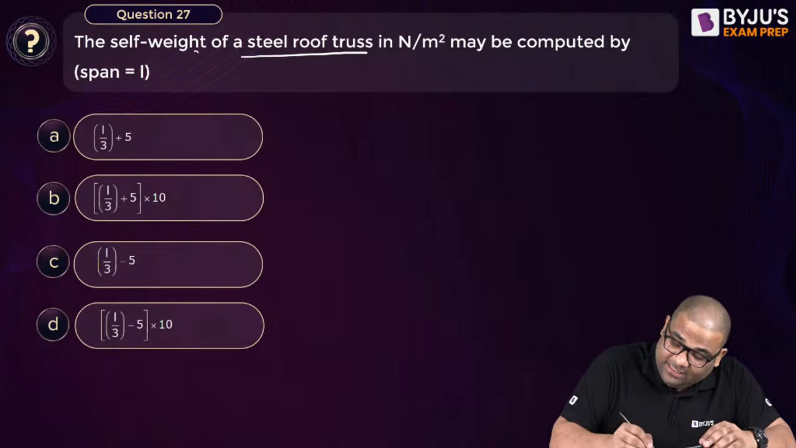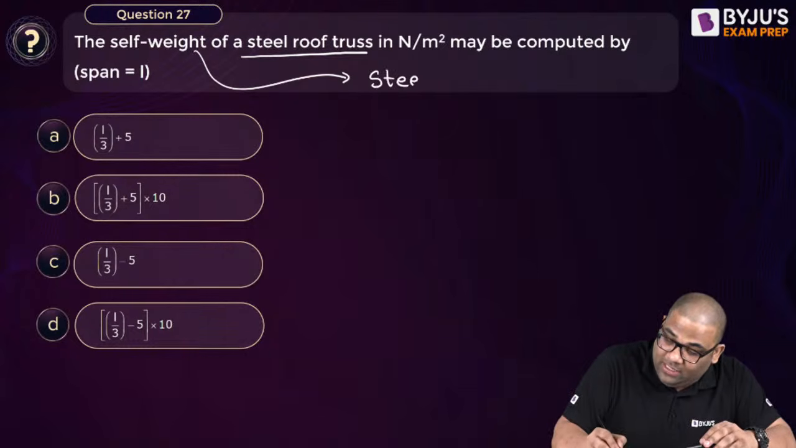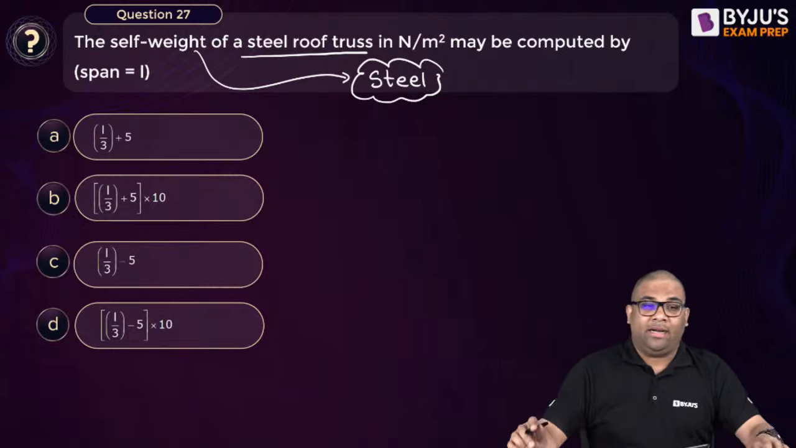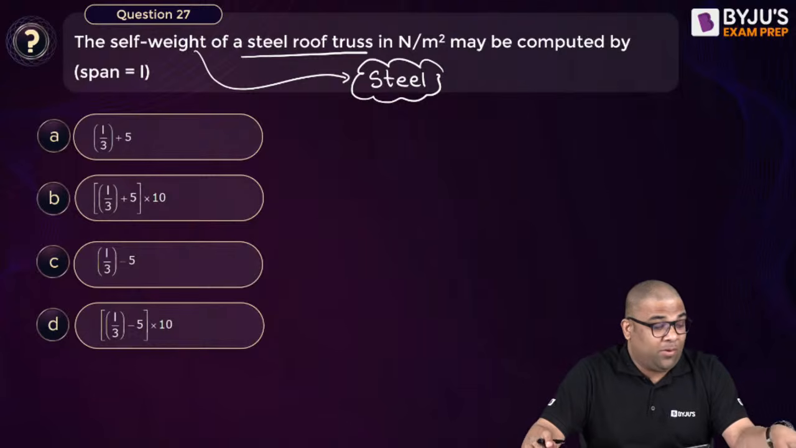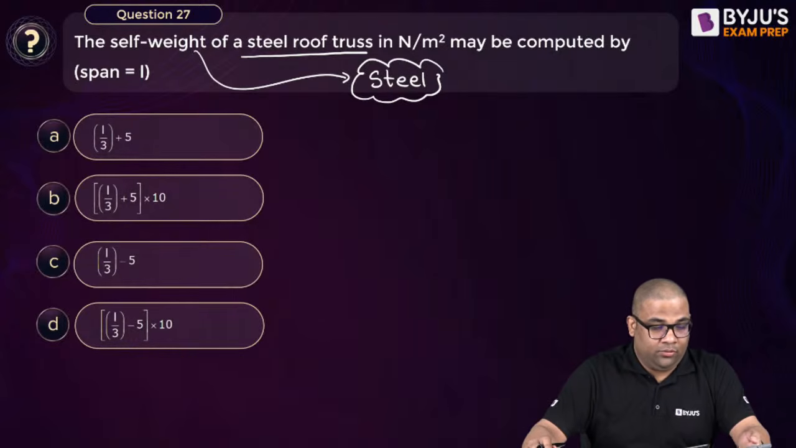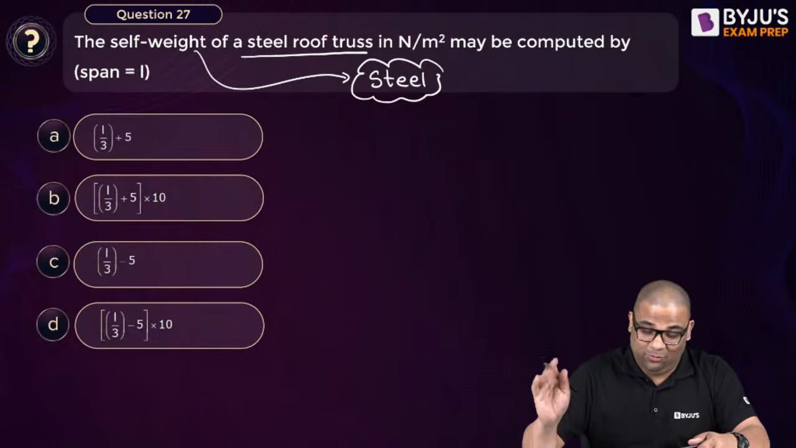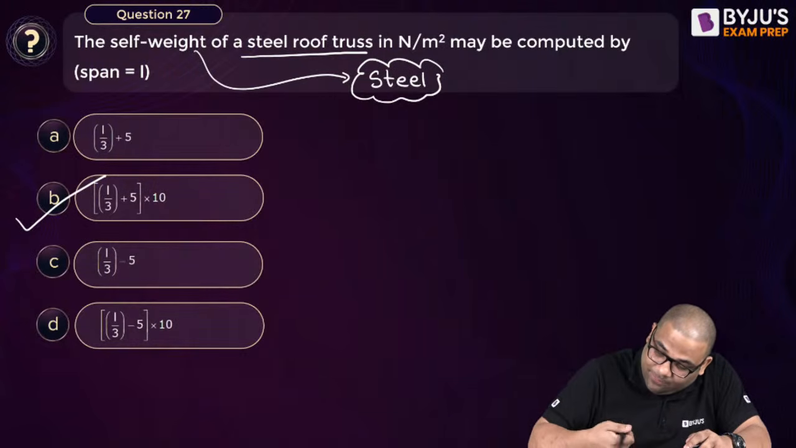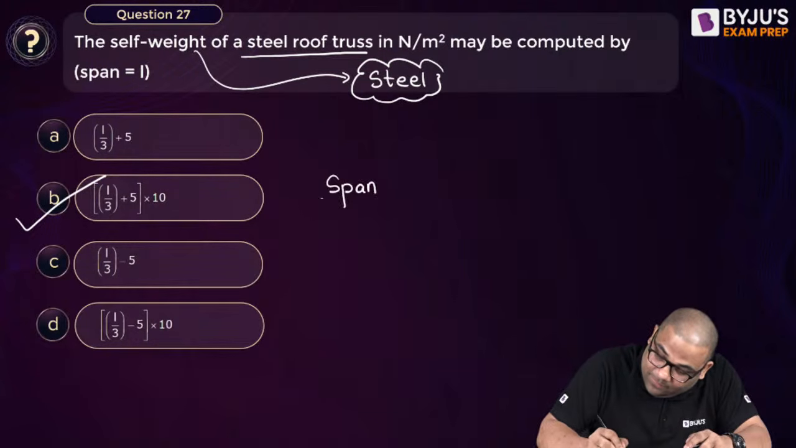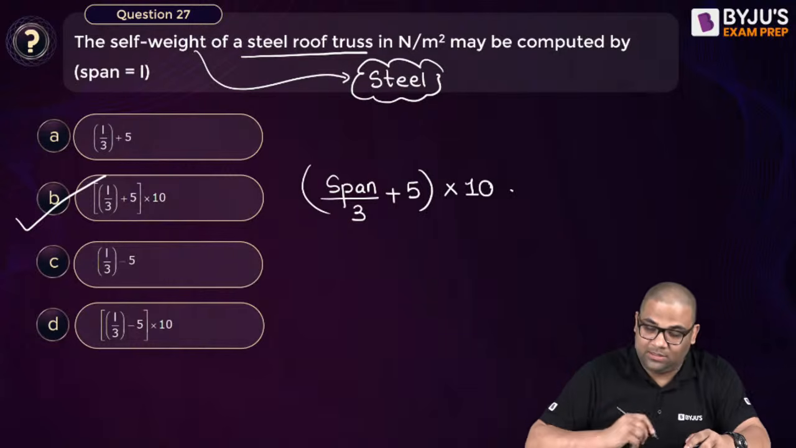Next, question number 27. Steel roof truss. What is the self-weight formula? These things we learn in detail in our courses, so those who have attended the courses, it will be easy for them. For the roof truss, what is the self-weight formula, the standard formula given by the code? Very good. Please come to the course class also. Here we are for practice. Yes, it is L by 3, or I can say span by 3, plus 5 into 10. So this is the answer.